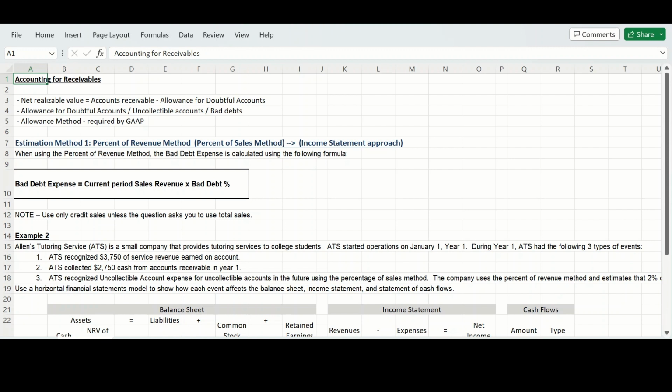You may hear allowance for doubtful accounts also referred to as uncollectible accounts, bad debt accounts, or just bad debts. GAAP requires the use of the allowance method, which simply states that accounts receivable on the financial statements must be reflected at the net realizable value.